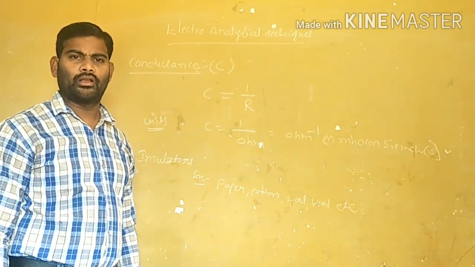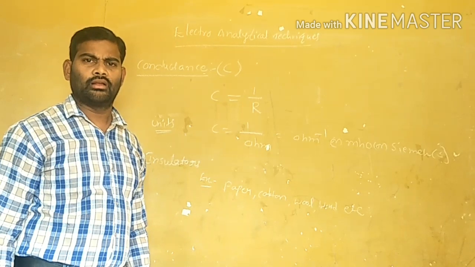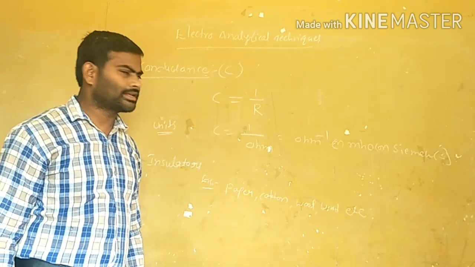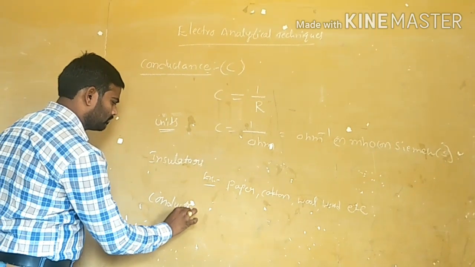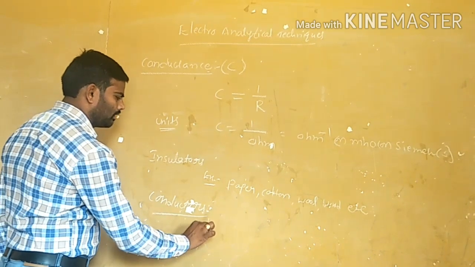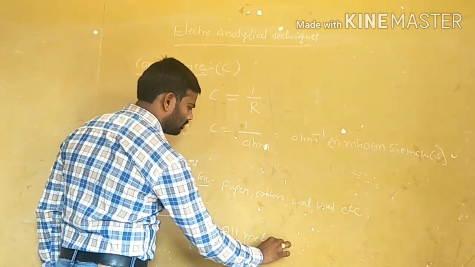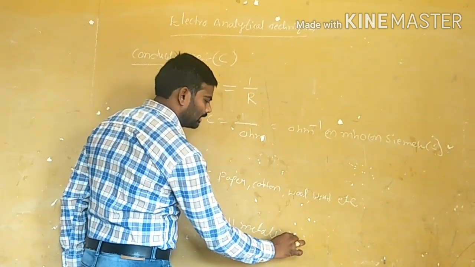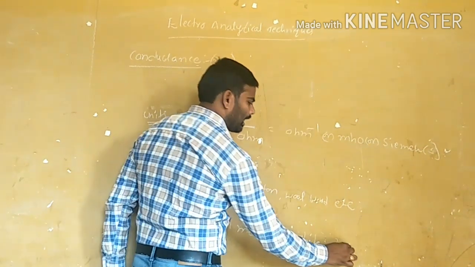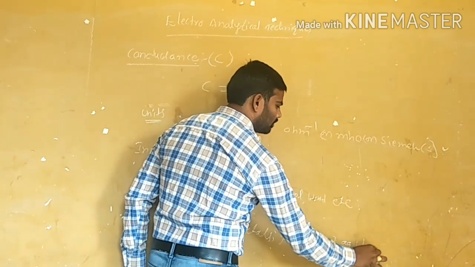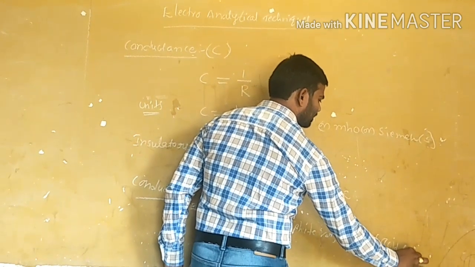And conductors means any substance which allows the electric current to pass through it is called a conductor. What are the examples of conductors? All metals, the graphite rod, aqueous solutions of acids and bases.